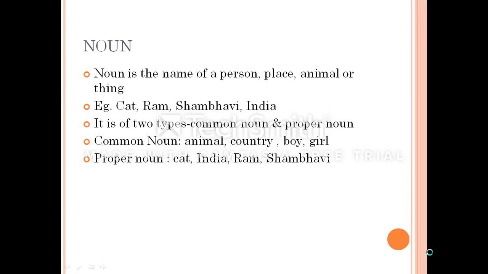So India is a proper noun. Whenever I'm talking about a specific boy, let's say for example the name of the boy is Ram. So it is very specific. And likewise, if I have to take a name of a girl, it will be Shambhavi. So we are talking about specific nouns which are called as proper nouns.